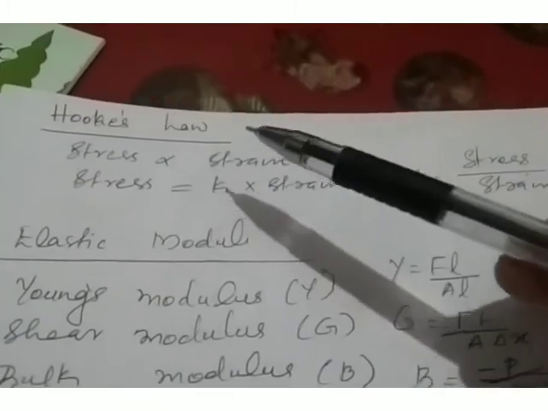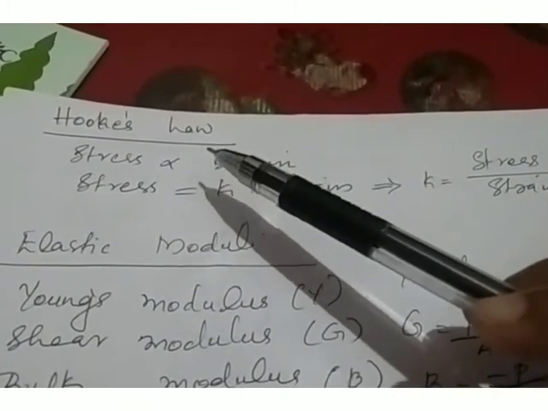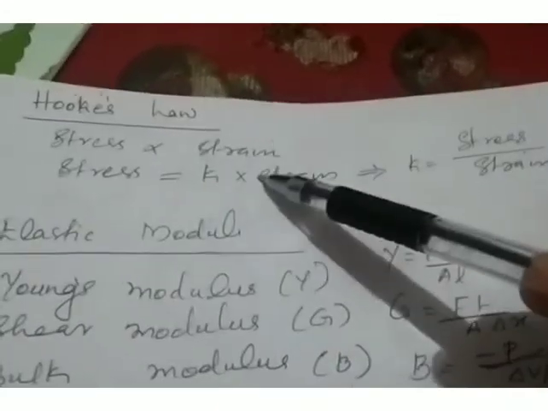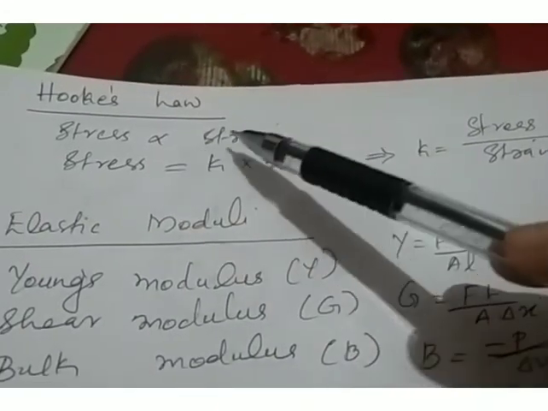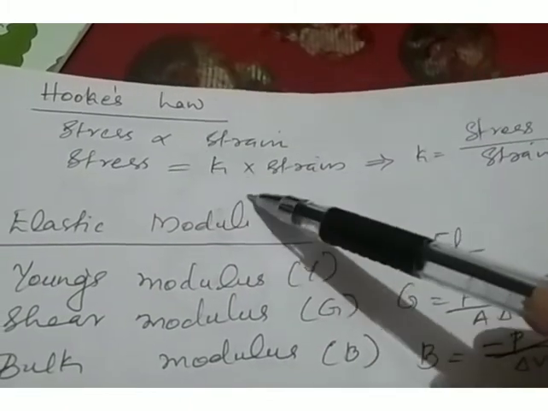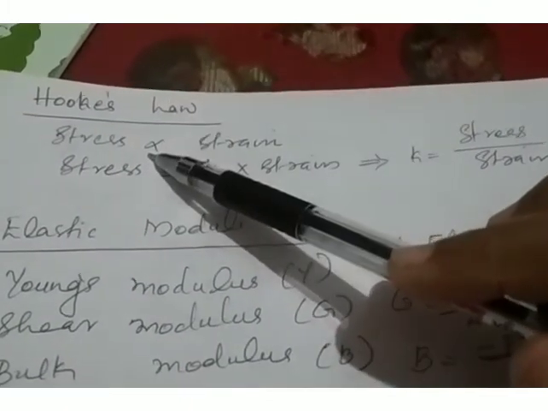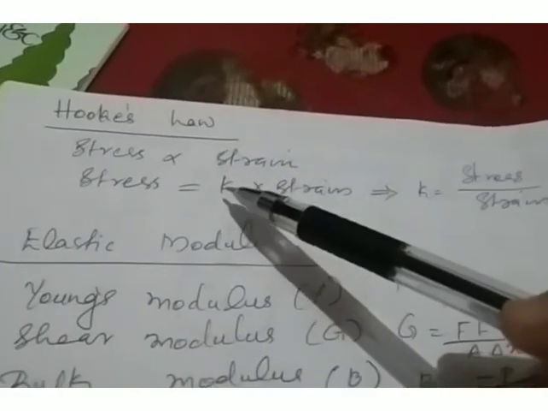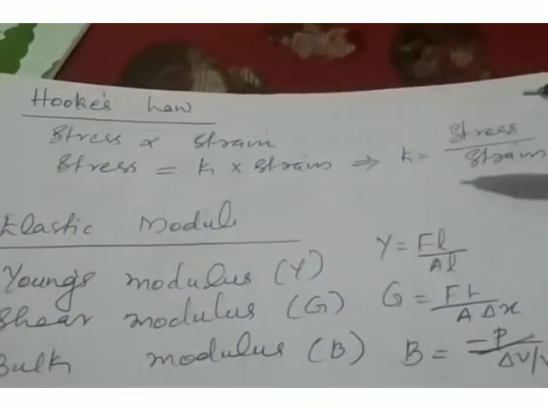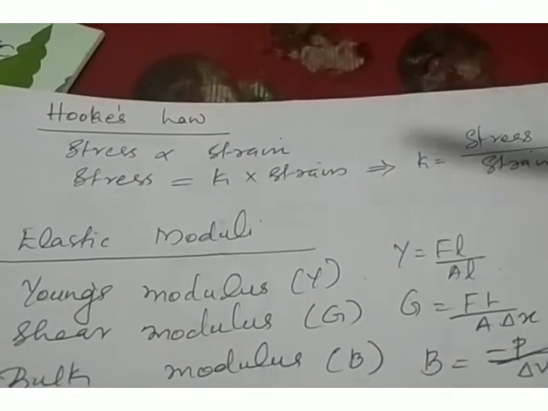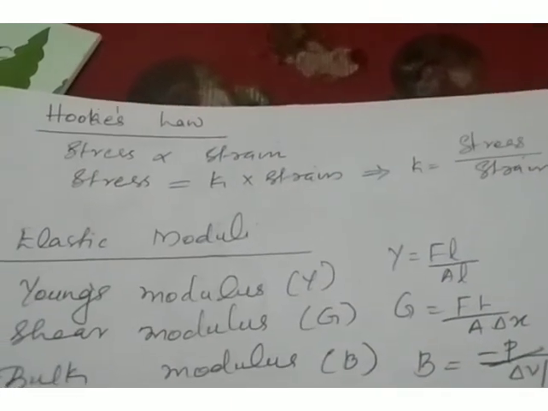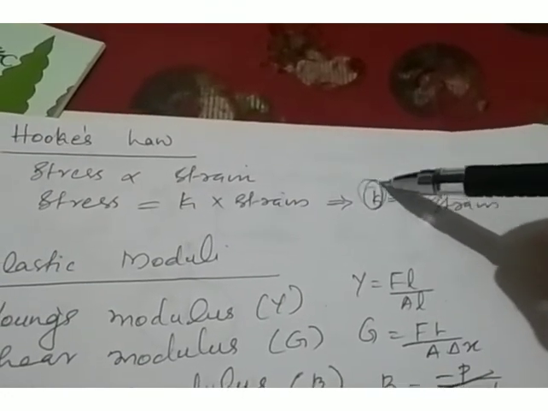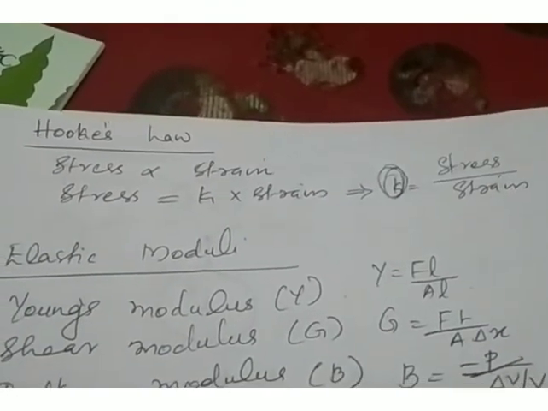Next we discussed Hooke's law. Hooke's law states that for small deformation, stress is proportional to strain, which means stress is equal to K into strain. The proportionality symbol is removed by adding a constant K. Therefore K is equal to stress by strain. This K is called the elastic moduli.